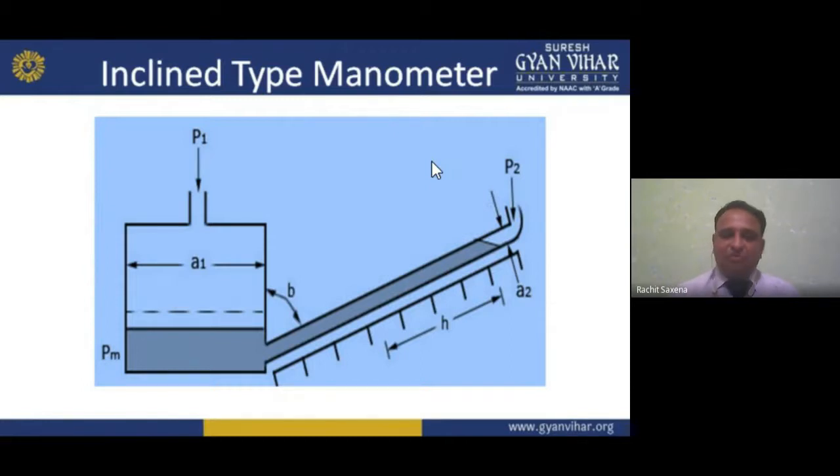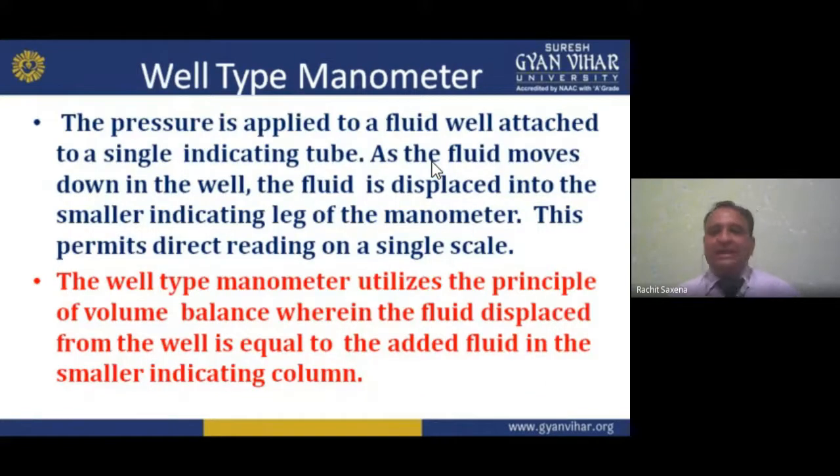Okay, now moving forward, the well type manometer. A manometer is a pressure measuring instrument or pressure measuring transducer. We can say it is the instrument which is used for measuring purposes.